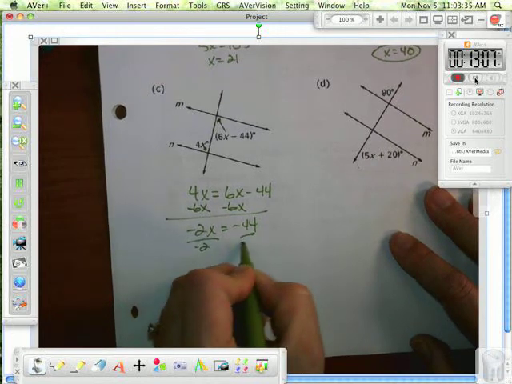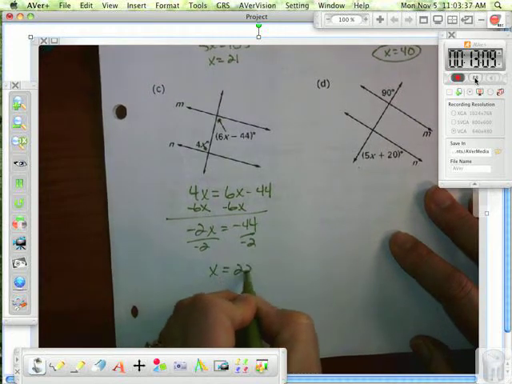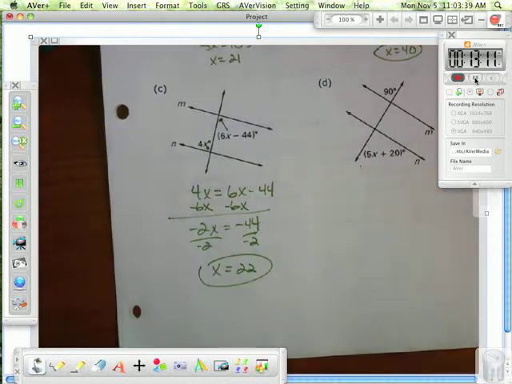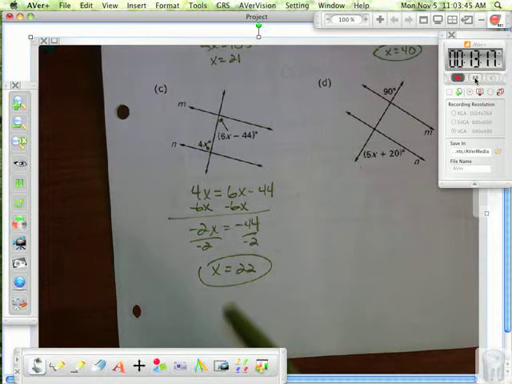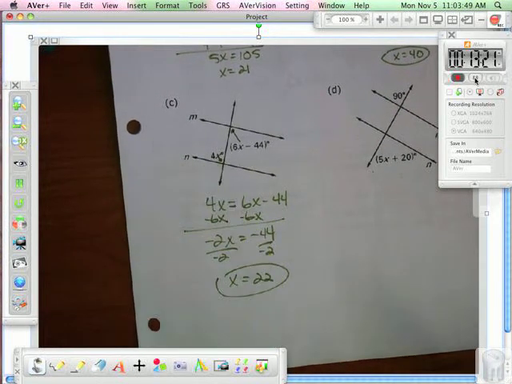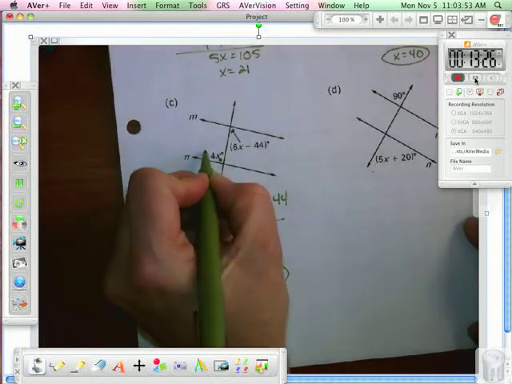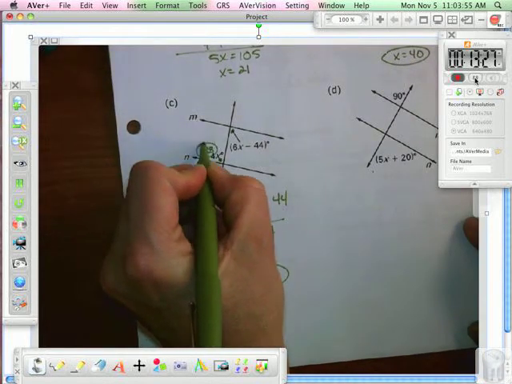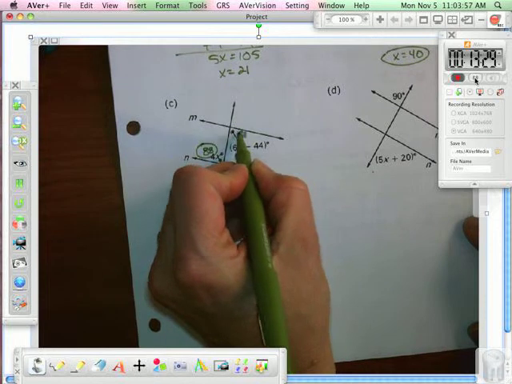Ladies and gentlemen, if you got a negative x value, would that be a problem? Yeah, because you can't have a negative angle measure. So if I plugged in x, this would be 88. And if I plugged in x here, this would be 88. Now I can say these lines are parallel. I found out what x makes that happen.